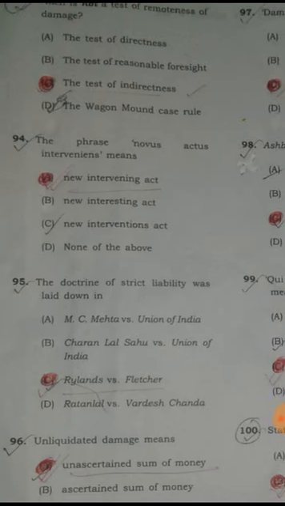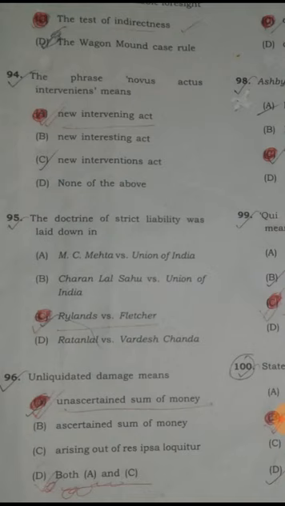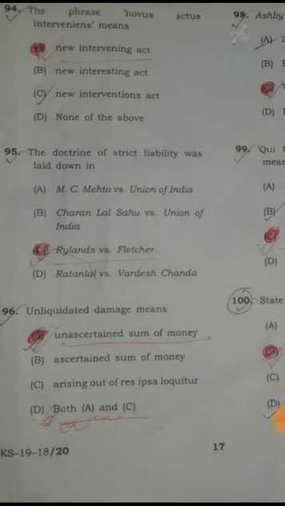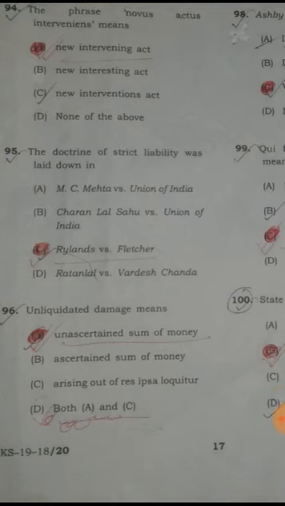The phrase novus actus interveniens means new intervening act. 95. The doctrine of strict liability was laid down in, answer is option number C, Rylands versus Fletcher.